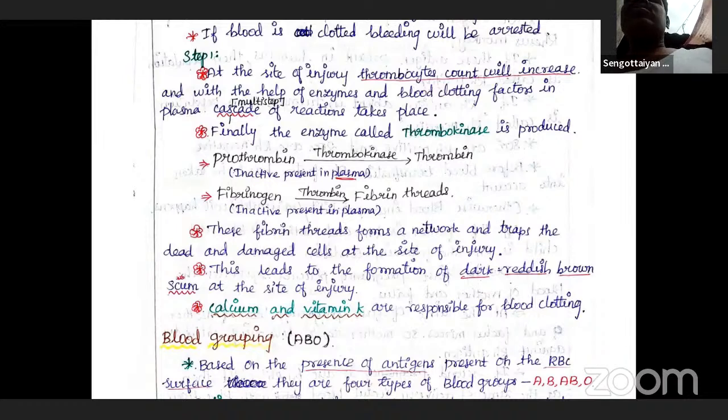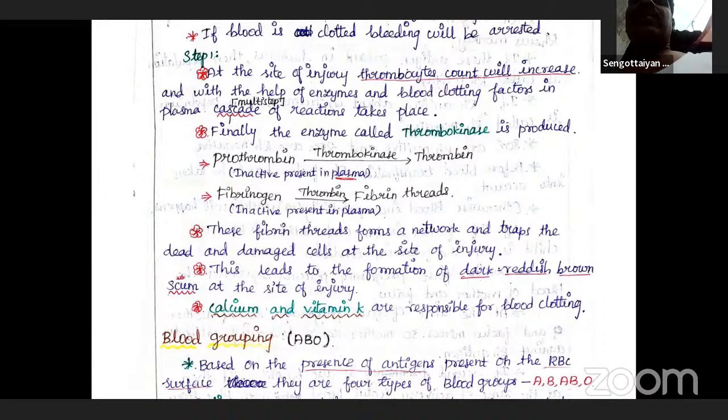Polymerization means combining together. That fibrin undergoes polymerization. As a result, fibrin thread will be formed. That fibrin thread traps the RBCs, platelet factors, and plasma to form the blood clot.